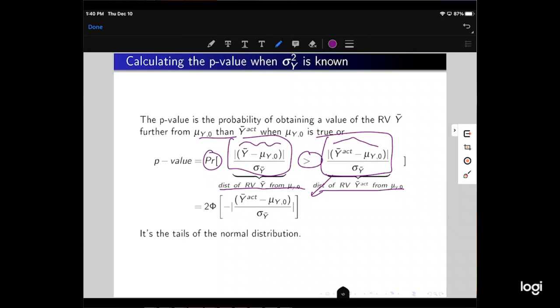So this ends up looking roughly like a t-stat, right? The only thing different is that the bottom is not the standard error. So if this is a standardized normal random variable, then we can go look it up on the z-table. That's what the phi thing is. And because we're dealing with a two-sided hypothesis, we have to multiply this by 2. So really what we're dealing with is again the tails of the normal distribution.